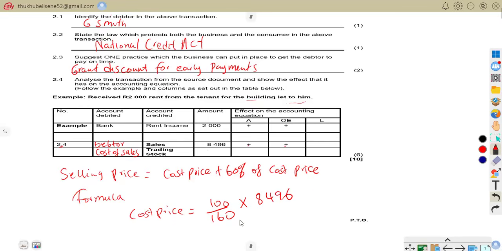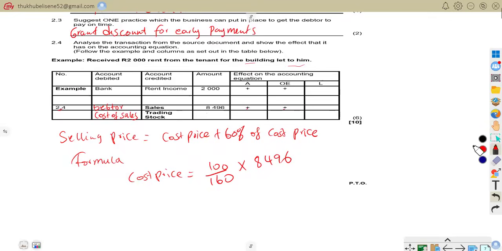And this will give us 5,310. So when you multiply this, that is the calculation that you're going to get.